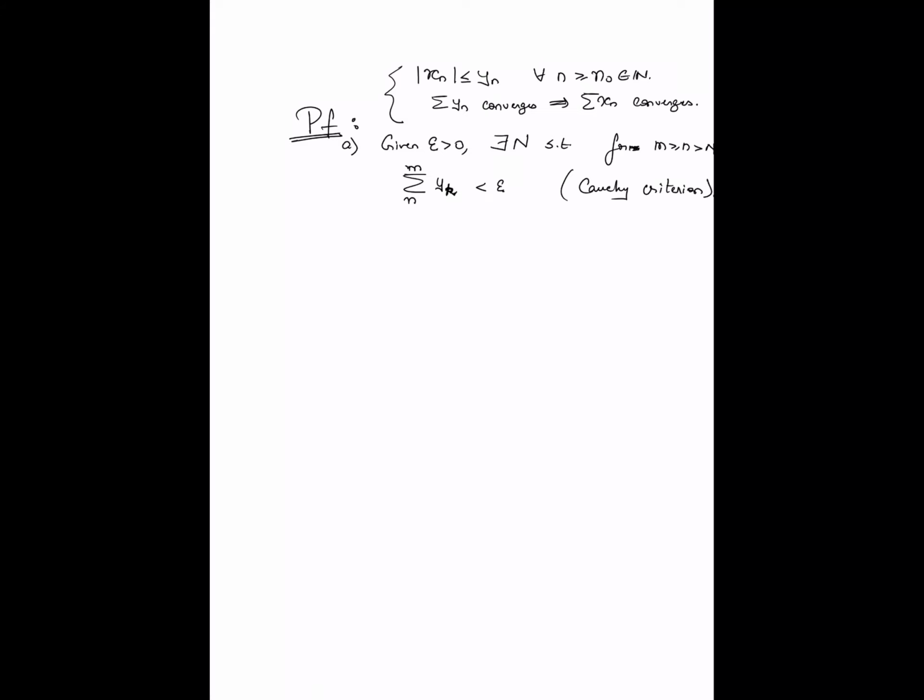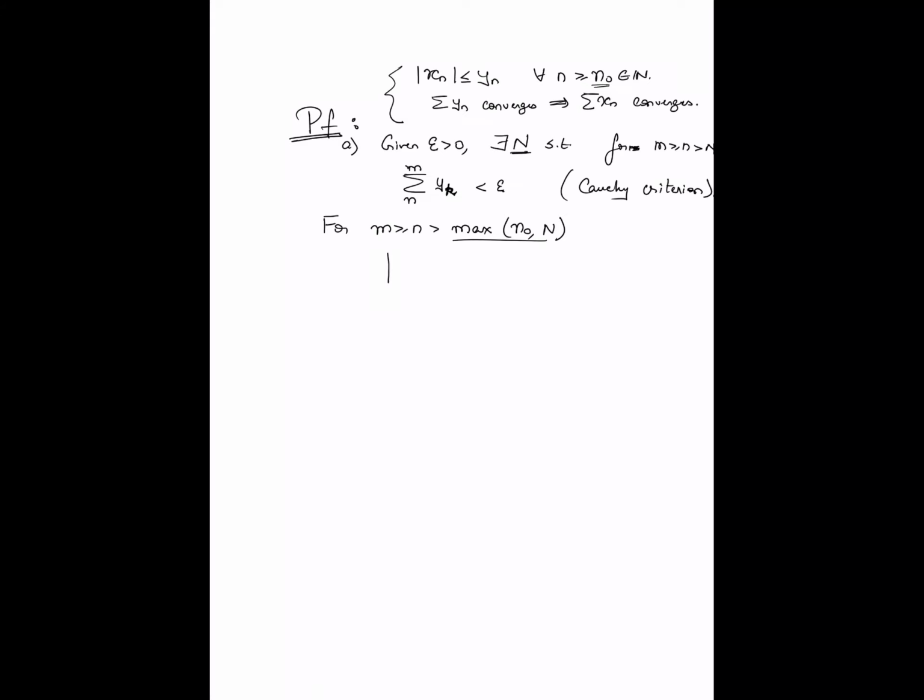All right. Now you can further say that for m greater than or equal to n greater than max of n naught and N. What is n naught here? This n naught is basically the threshold beyond which the upper bounding holds, in absolute value xn is less than or equal to yn. So for all m and n larger than the max of this N, which is part of the Cauchy criteria of yn, and n naught, which is the threshold for the comparison to hold in the first place, the following is true.